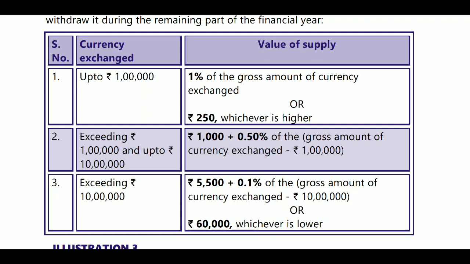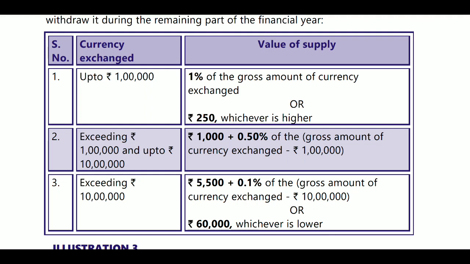Up to 1 lakh, if you are exchanging 1 lakh rupees, 1 lakh into 1% is 1000, or 250, whichever is higher. That is 1000 will be taken, and GST will be leviable on 1000.